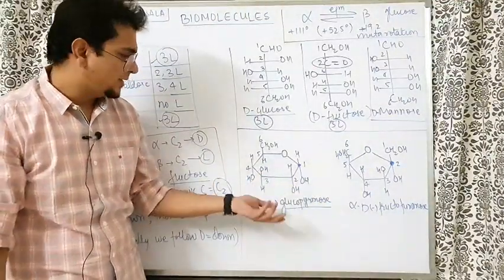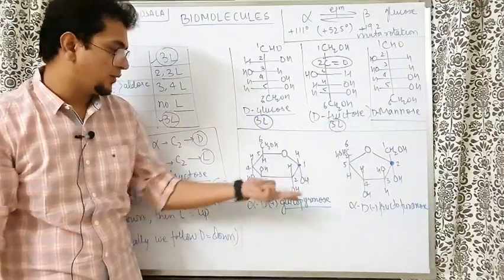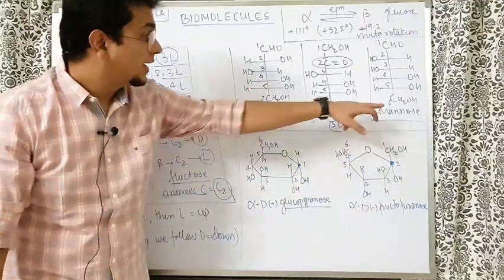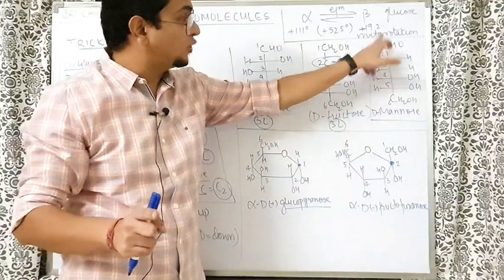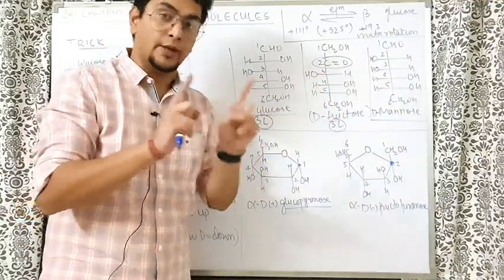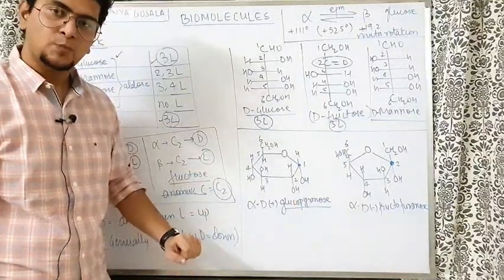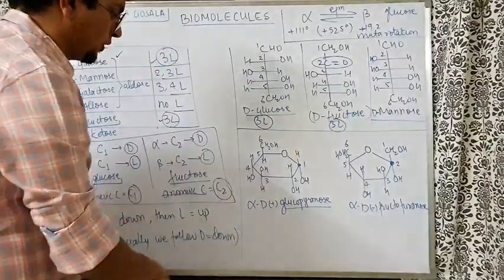Okay, so by this time, how many names have you seen? Aldohexose, dextrose, glucopyranose, glucose. All these names are of the same compound. One more thing, mannose is also an aldohexose, because it also has an aldehyde group and 6 carbons. But glucose is the glucopyranose. It can also be written directly as glucose. So the names are fine, we can understand.